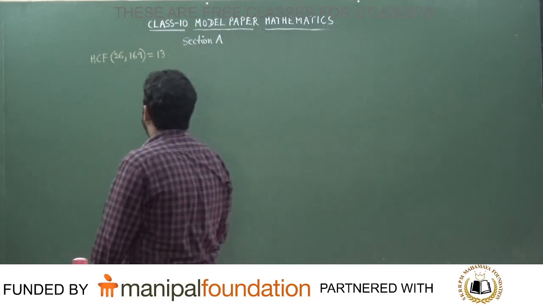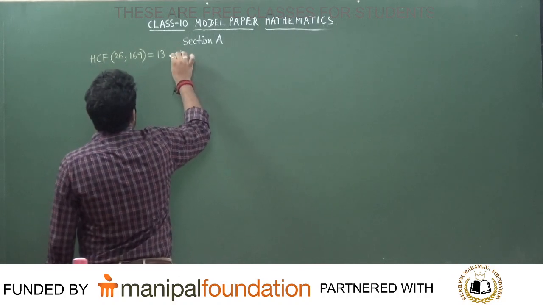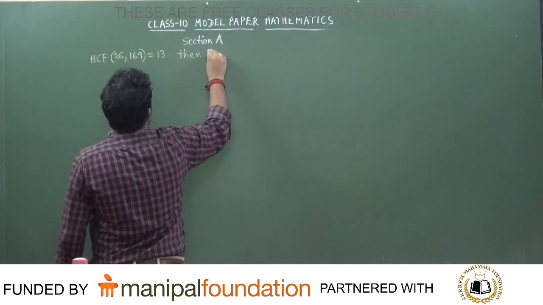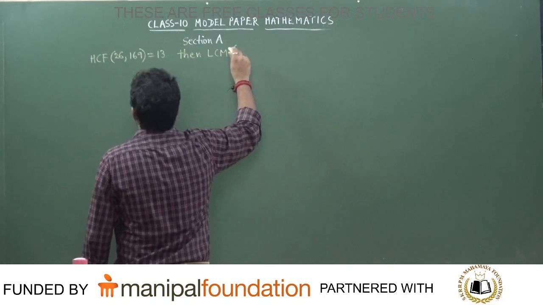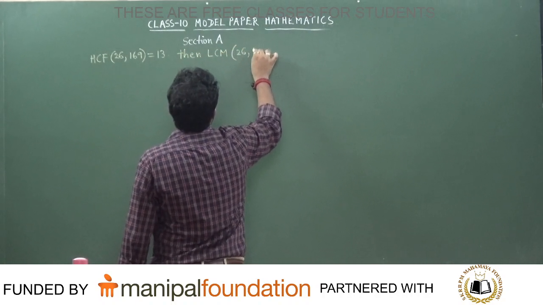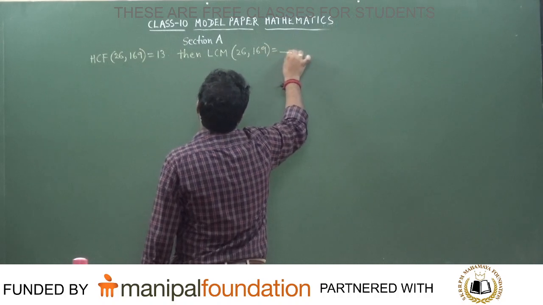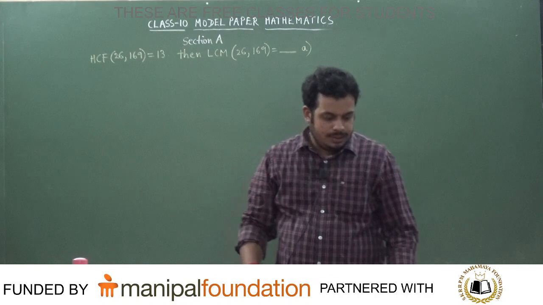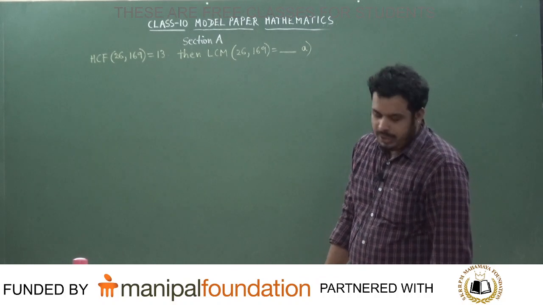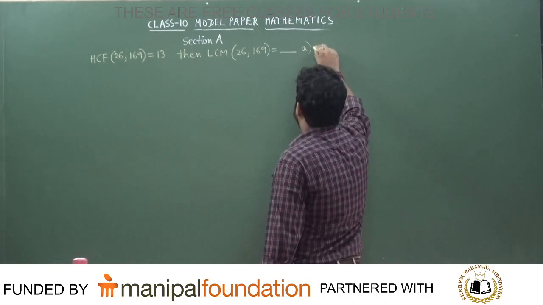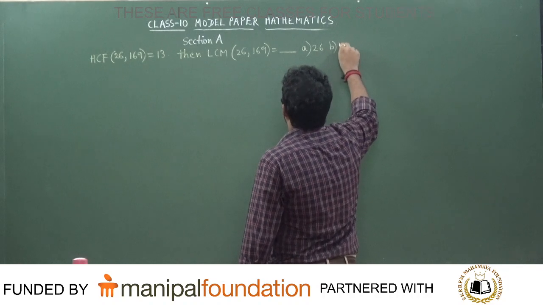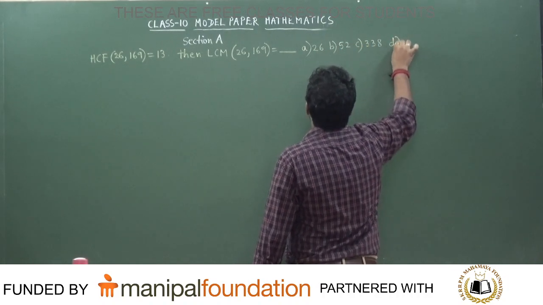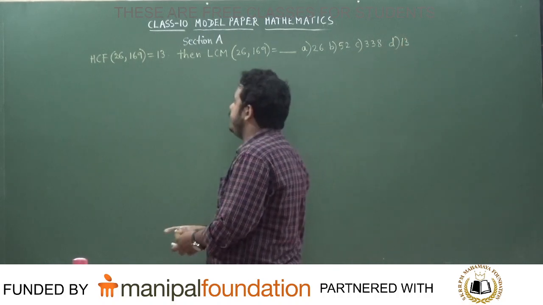Then LCM of 26, 169 is equal to dash. The first option is 26, second option is 52, third option is 338, and the fourth option is 13. Is it okay? Fourth option is 13.